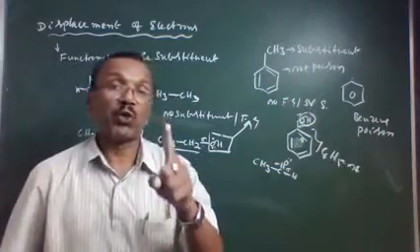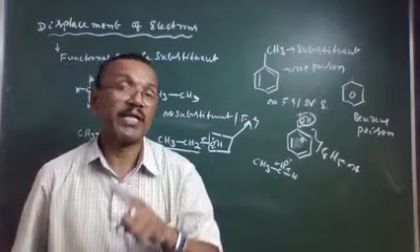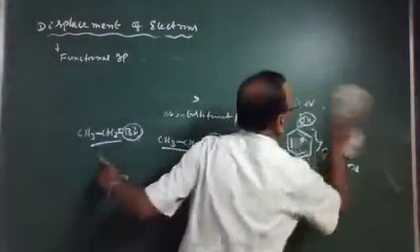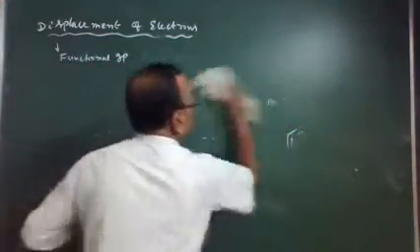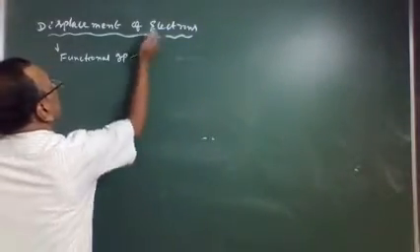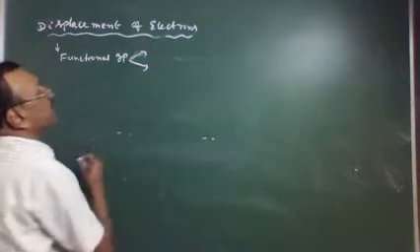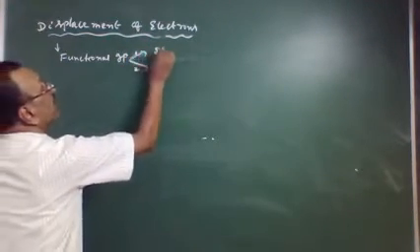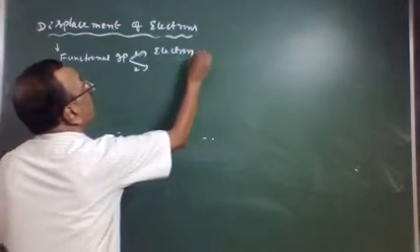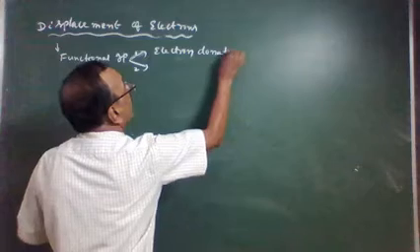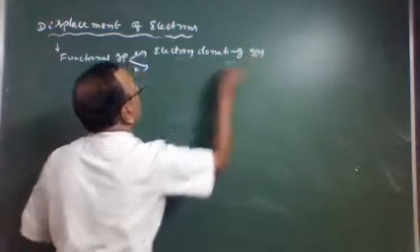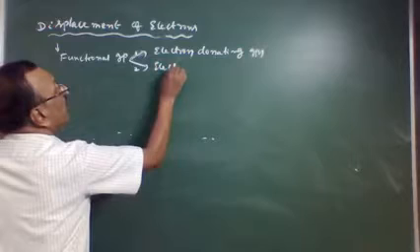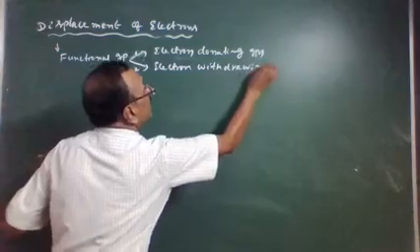The functional groups and substituents are of two types: electron donating functional group and electron withdrawing functional group.